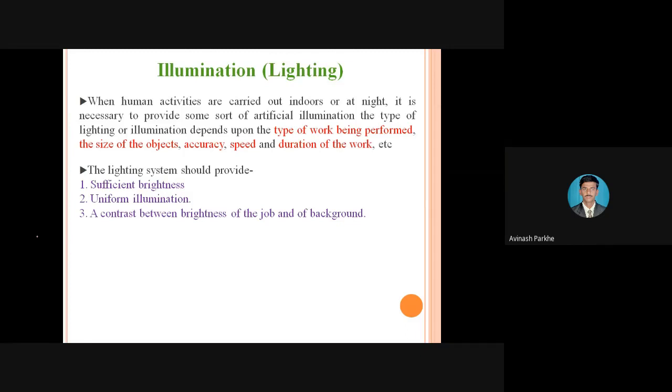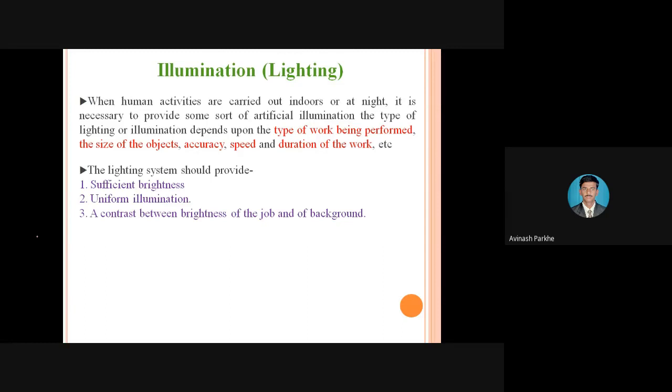Also, some unwanted lights are available. Maybe some red lights and some green lights are available in the industry for indication purposes. That red light mostly affects the performance of the operator, because if you look at that red light, it immediately has an adverse effect on our eye. Similarly, it also affects the operator.